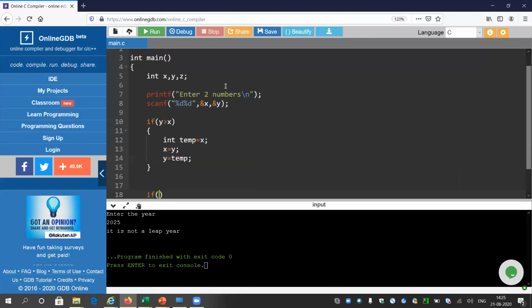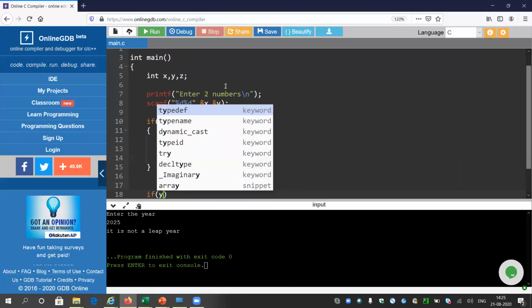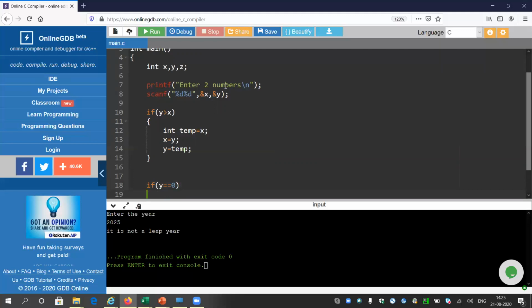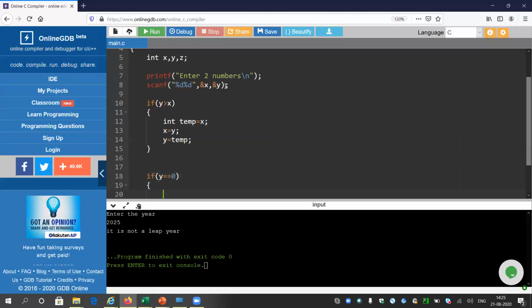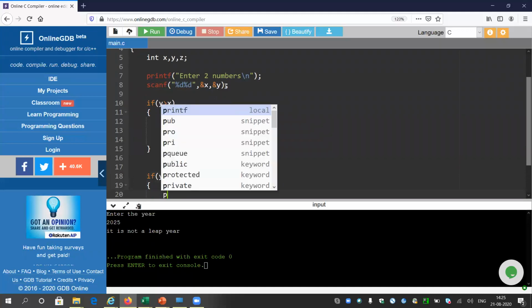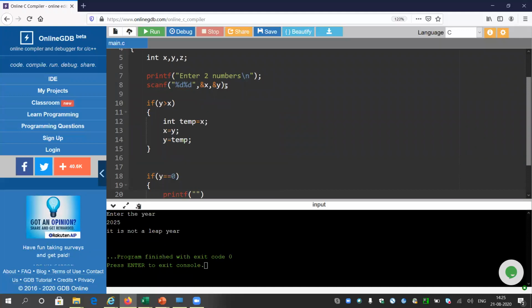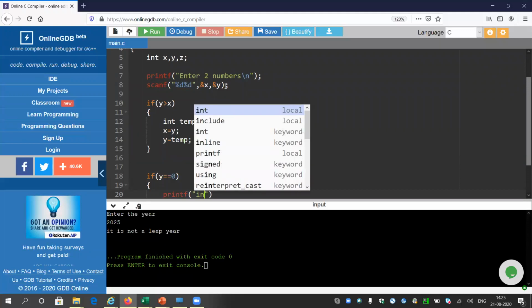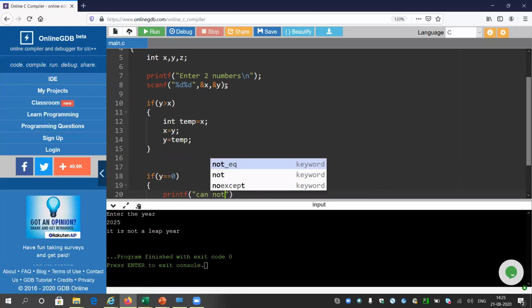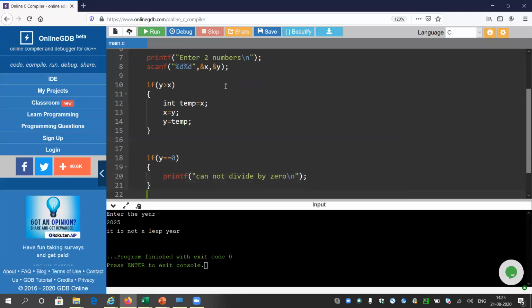We can directly go into another if, like if the second value or the smallest value is 0. Now y is containing the smallest value. Then I can print some message, like, okay, let me give the same message, cannot divide by 0. You can give any message like you fool or infinite, anything.